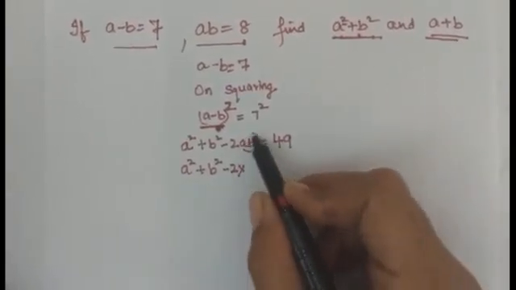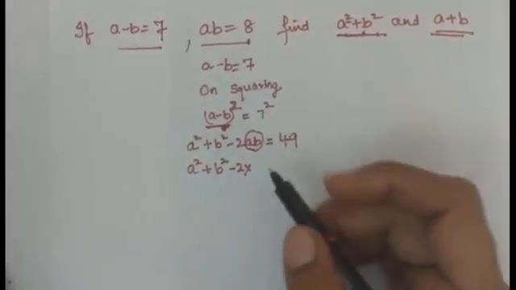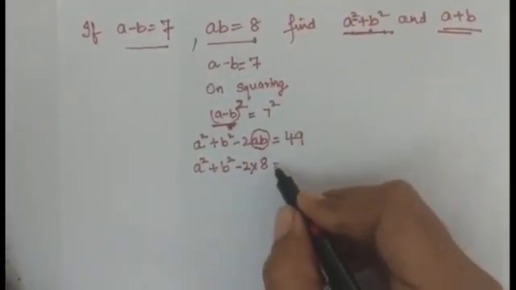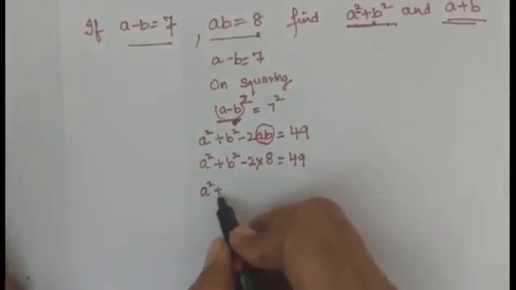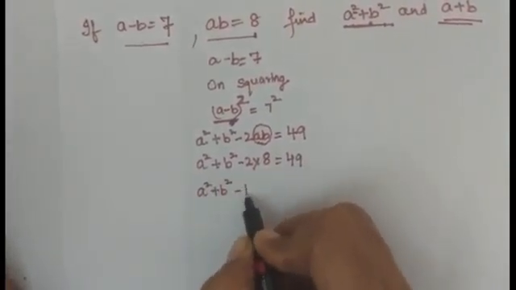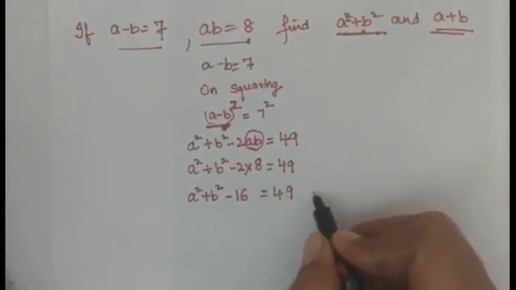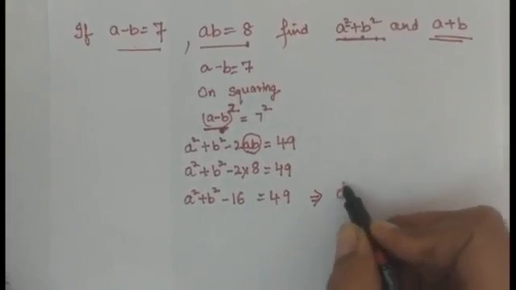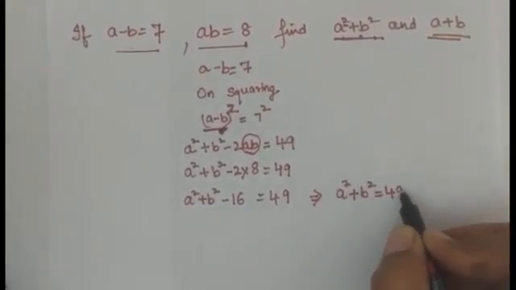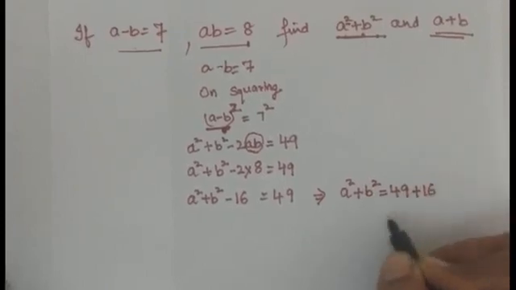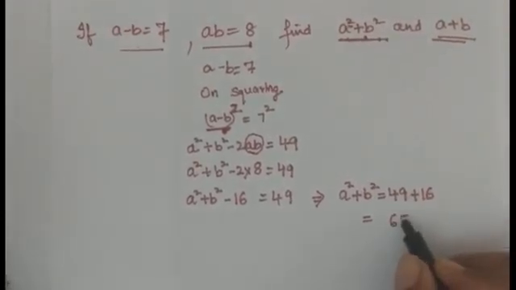We know the value of ab. What is that value? 8. So put 8, is equal to 49. A square plus b square minus 16 is equal to 49, which implies a square plus b square is equal to 49 plus 16. What do we get? 65.